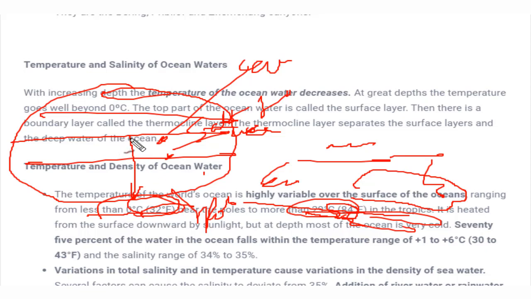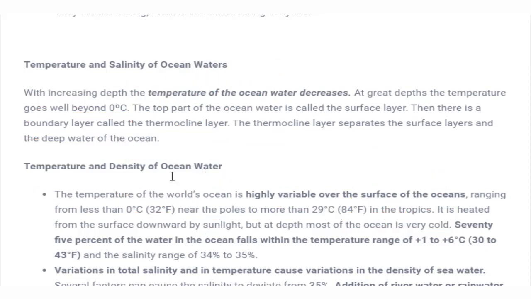So from here it is clear, as we move upwards, the temperature of the ocean would decrease. Why will it decrease? Because the amount of sun rays received by Earth's surface will keep on decreasing as we move near the poles. So at the equator or the tropics, the temperature would be more, and as we move on, the temperature will keep decreasing. So what are the other factors? Let's see over here.